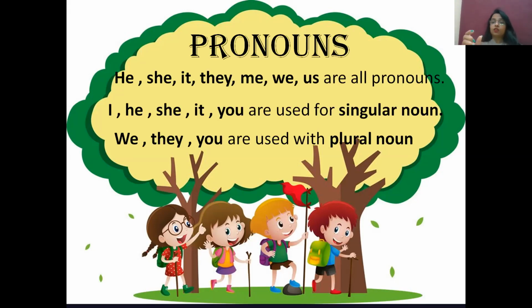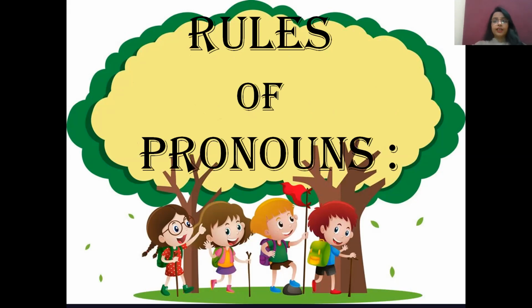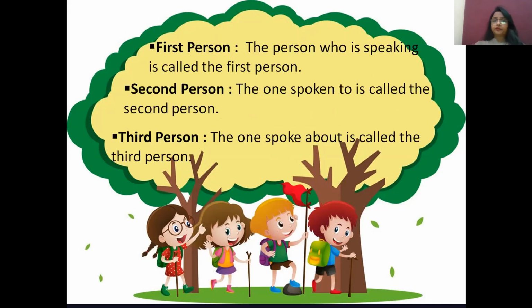So in place of the dogs, because it is a plural noun, I'm going to use a plural pronoun for it, and that is they. Always remember that for a plural noun, you will use a plural pronoun, and for a singular noun, you are going to use a singular pronoun. Okay, children? Understood? Oh, give me a smile so that I can know that you people are understanding. Very good.